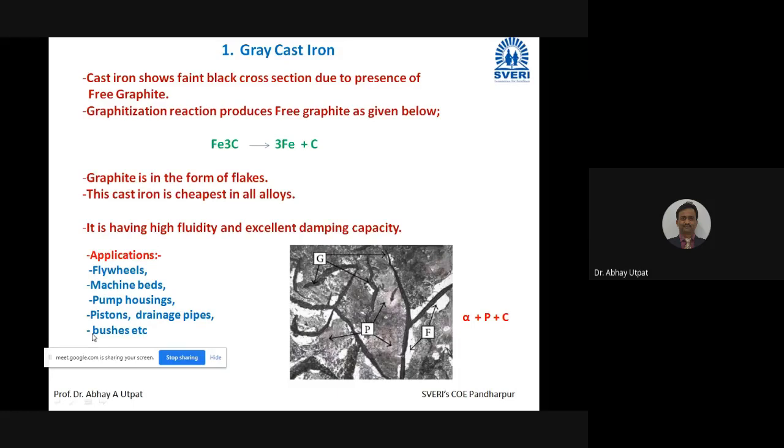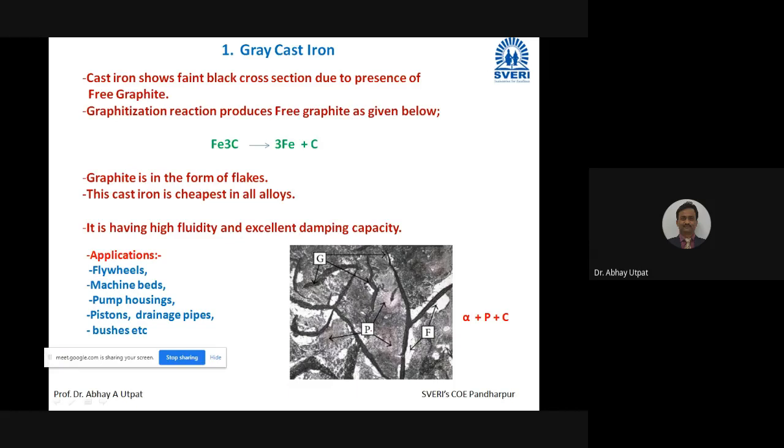And the microstructure shows, see, before we go to the next, see here, this is G. G stands for graphite. Arrow marks are shown. This whitish part, F, stands for ferrite. And P, the remaining surrounding part, is called pearlite. So no pro-eutectoid cementite is present here. So the microstructure of grey cast iron is ferrite plus pearlite plus graphite. And graphite is in the form of flakes.